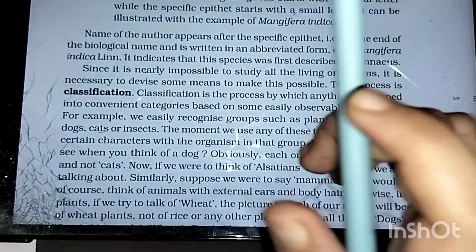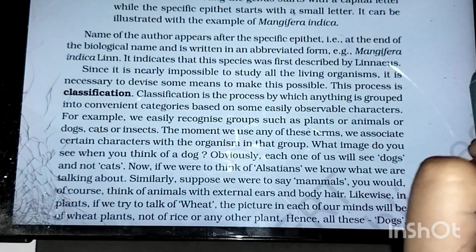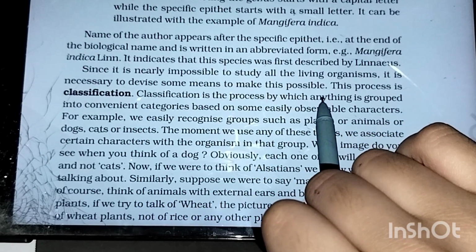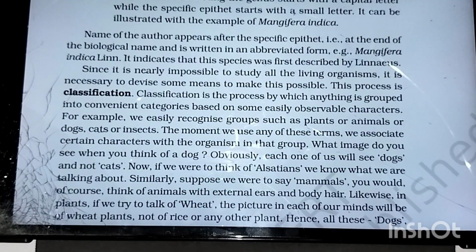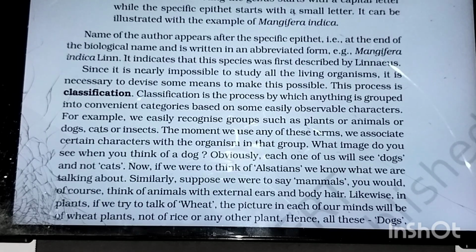Since it is nearly impossible to study all living organisms, it is necessary to devise some means to make this possible. This process is called classification. We cannot actually study all living organisms like that, as there are different organisms and different species. Can we study all of them together?